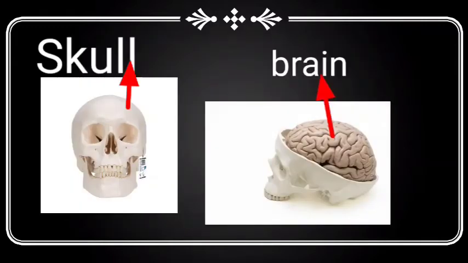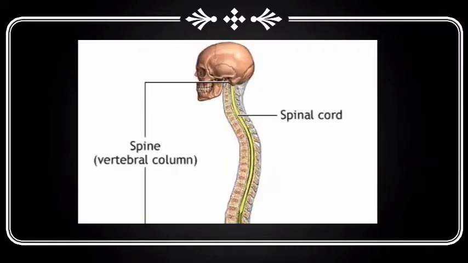In the first picture you can see a skull. So the skull is protecting which main organ of our body? Brain. Inside the skull our brain is present. In this picture, children, this is the backbone, which is otherwise called the vertebral column or spine. So inside this backbone, which organ is present? Spinal cord is present.